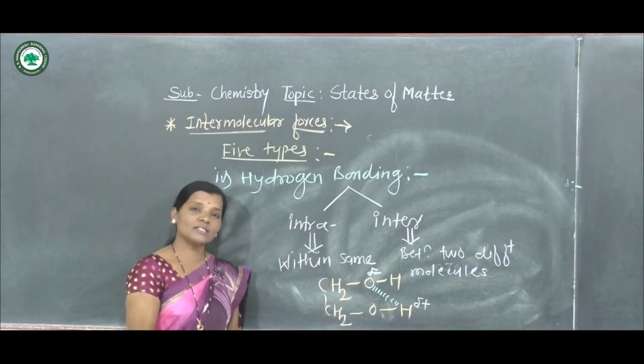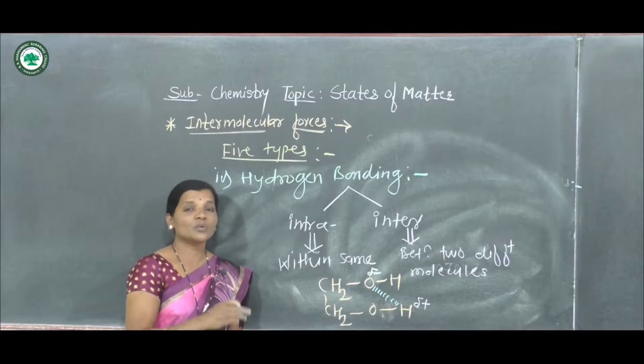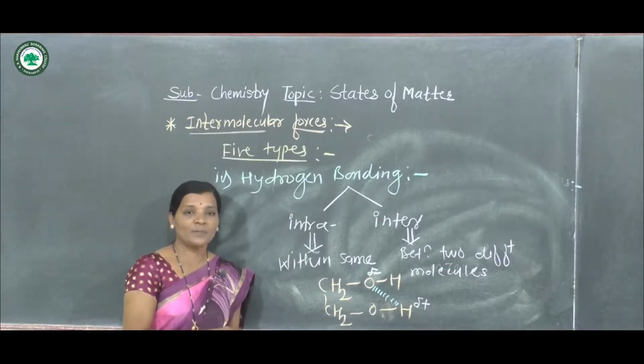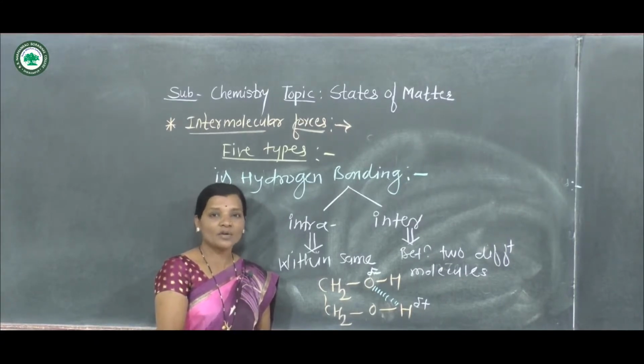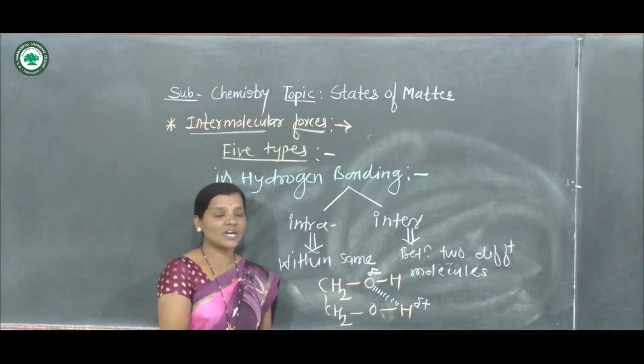Intermolecular hydrogen bonds are present between two different molecules. That means the negative dipole of the first molecule exerts an interaction with the hydrogen atom of the second molecule, which is partially positively charged.